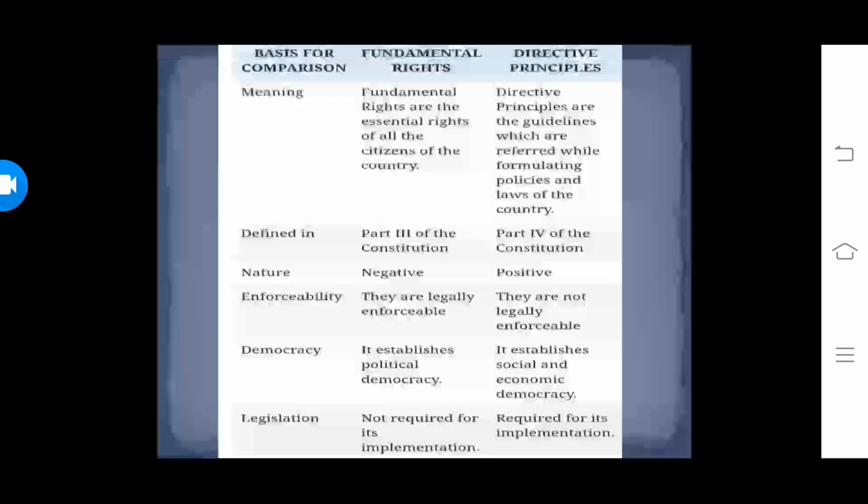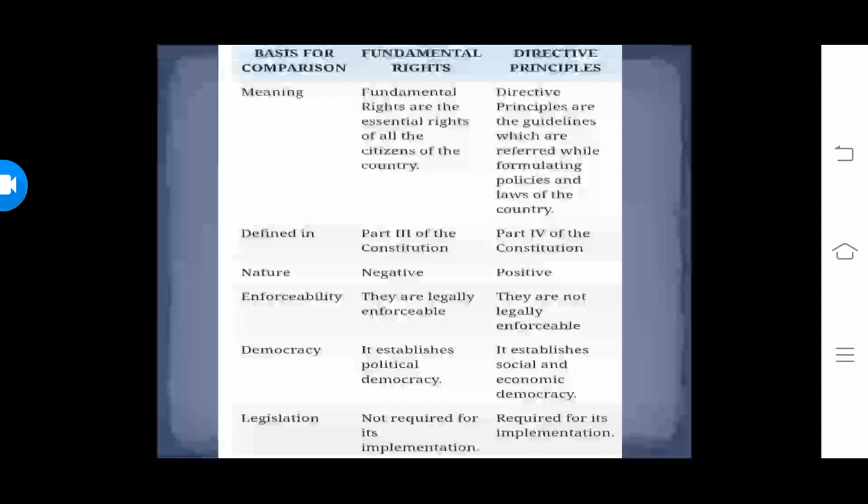Now children, I'll tell you the difference between the fundamental rights and the directive principles. It is very, very important and frequently asked. See, fundamental rights are mentioned in part 3 of the Constitution, whereas the directive principles are mentioned in part 4 of the Constitution. Fundamental rights are enforceable, justiciable in the courts of law. That means if anybody tries to violate our fundamental rights, we can go to a court of law and seek justice. Whereas there is no legal force, no legal sanction behind the directive principles. So this is the major difference.